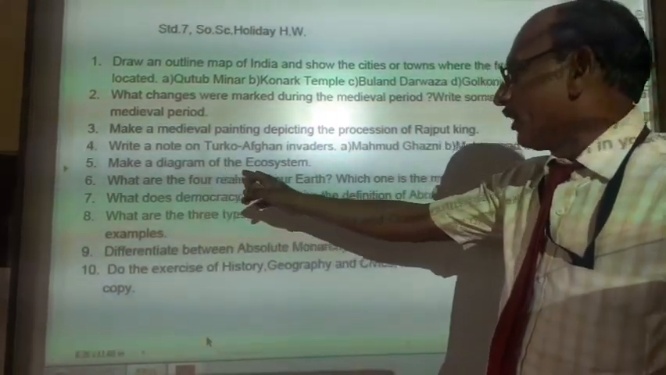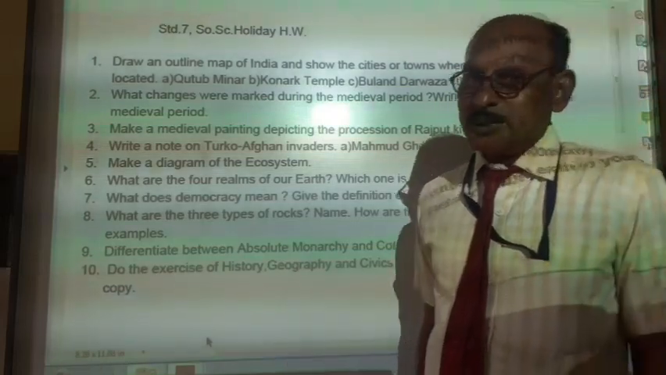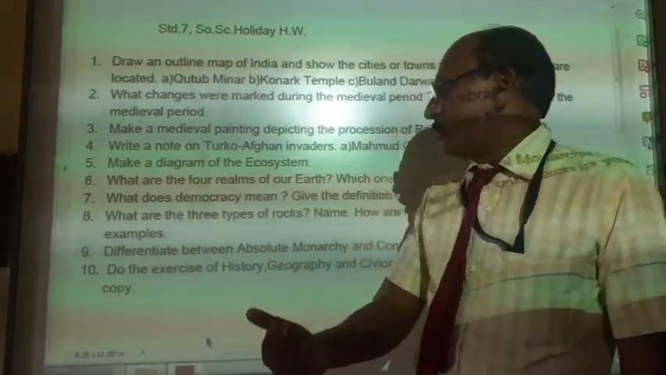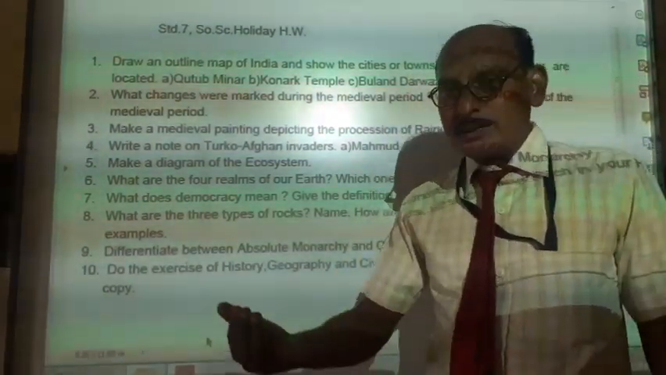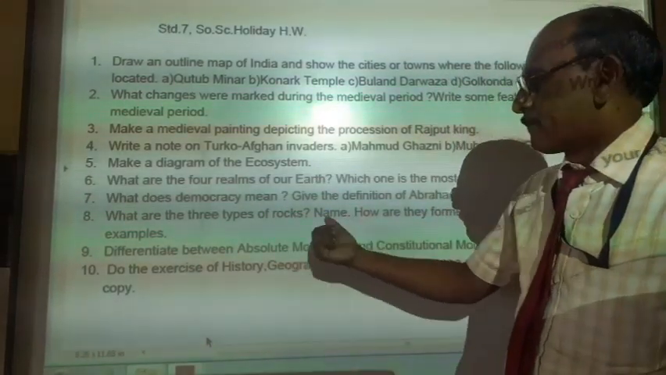Fifth, make a diagram of ecosystems. Ecosystem is very common, you know that. So you make a diagram of ecosystems and write 2 or 3 lines on that.